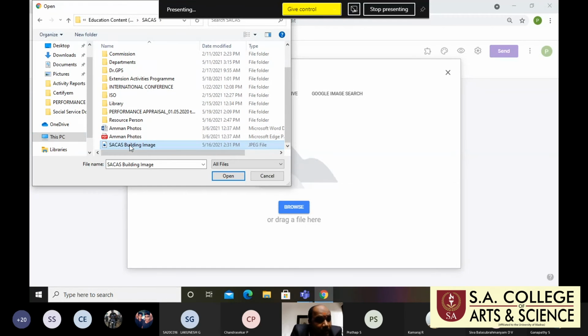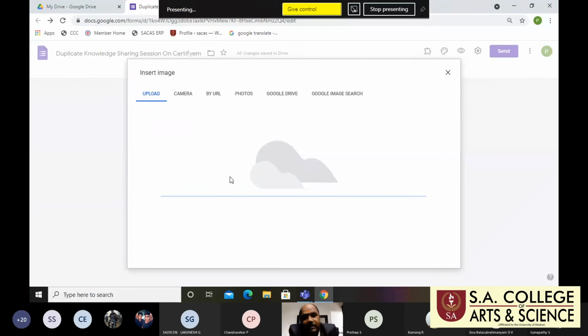That image is only a JPEG file, JPG or JPEG, and it will be displayed. Other formats are not supported.